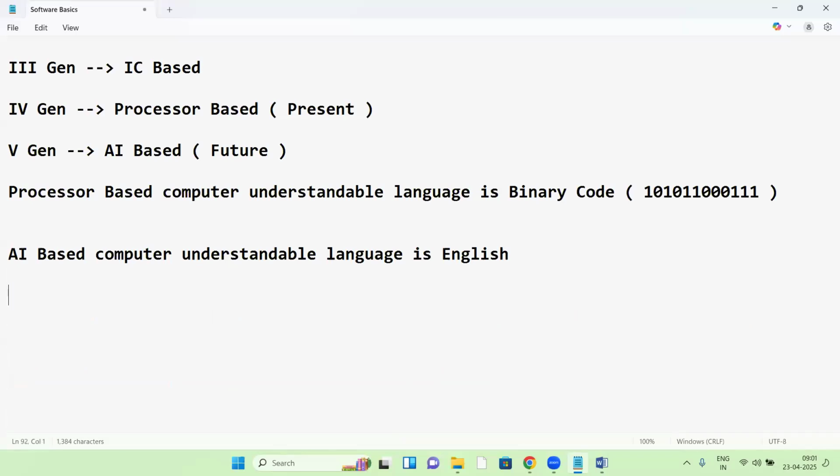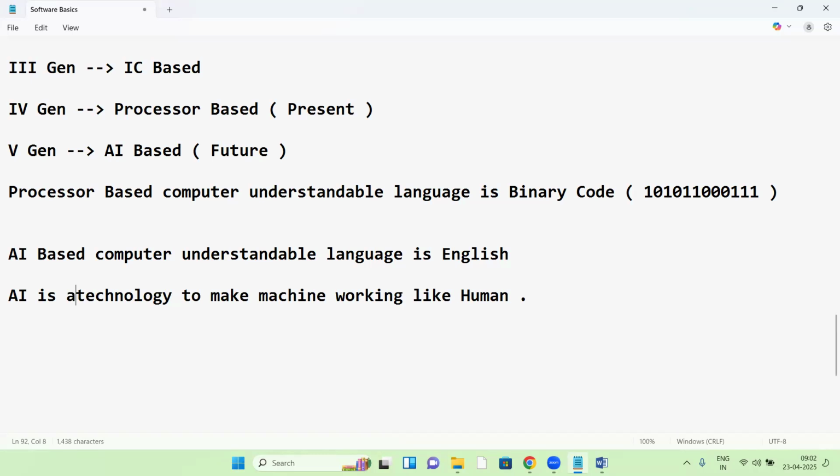Okay. So what exactly is AI? Artificial intelligence. So what is artificial intelligence? AI is a technology to make machines work like a human being, like a human, right?